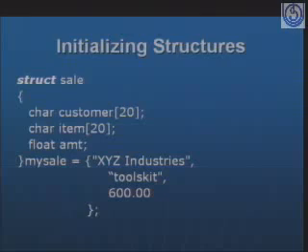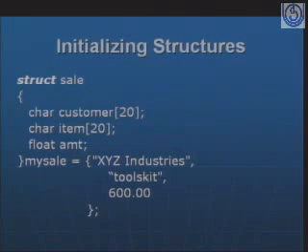Some of the members we can initialize directly within the program, some we may take from the user, or else all the values we can take from the users, like we have the practice of taking from users. Likewise we can take the values from the users for the structures also. So here is one example I have given: struct sale, then I have given a character array customer, item, then float amount. So there are 3 members in the structure sale.